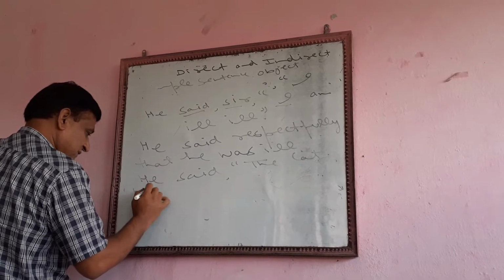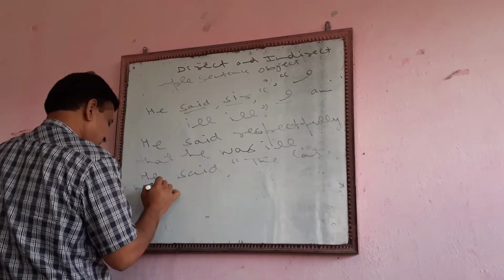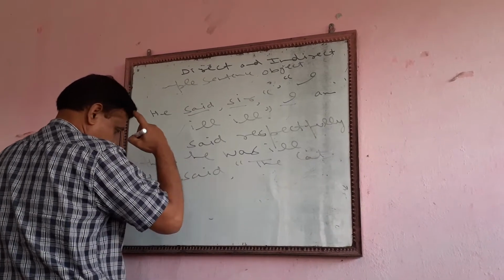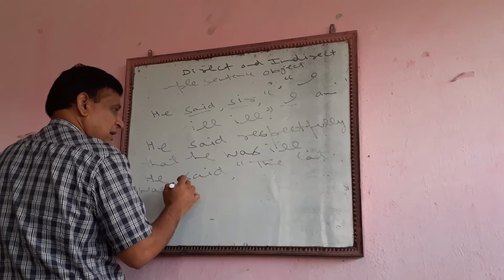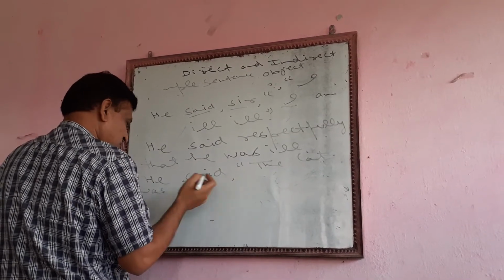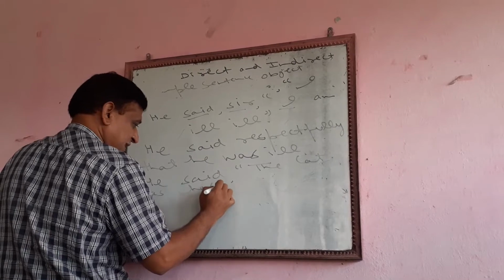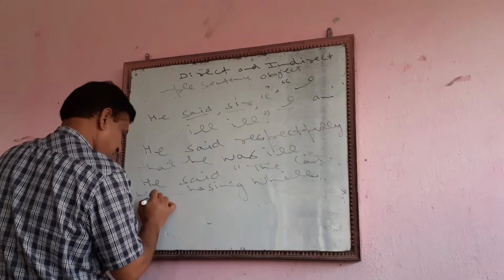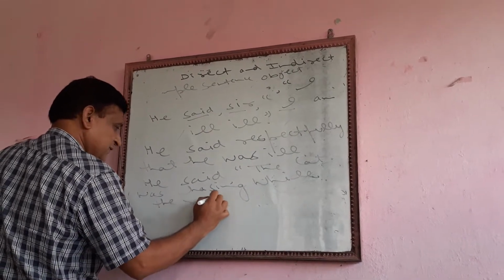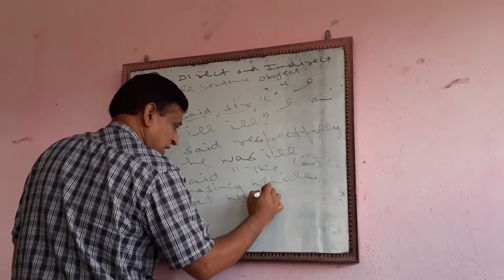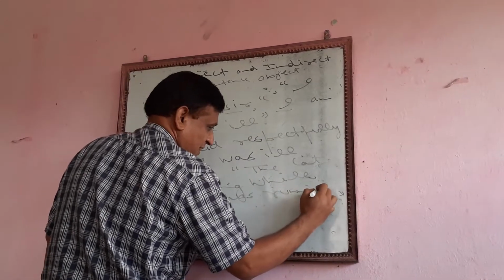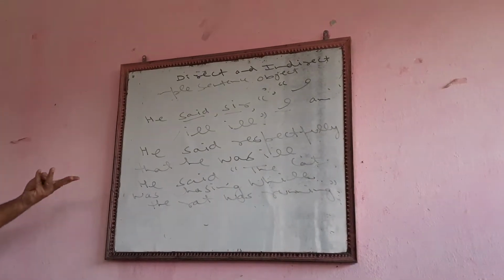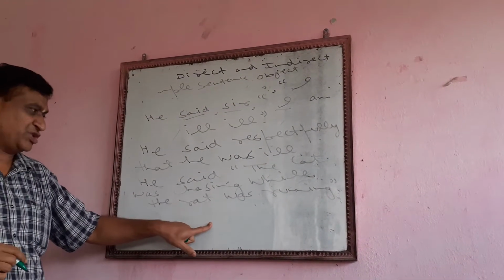The cat was chasing, while the rat was running. In this type of sentence, we will never be changing.